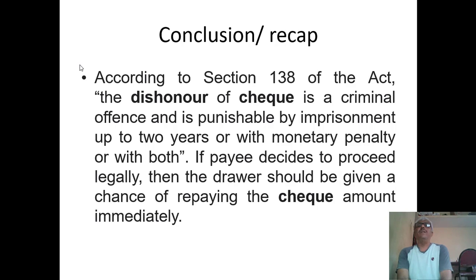Remember, when a check is bounced, the person who issues the check will be punishable for two years with a monetary penalty, even under some circumstances both. So if the payee decides to proceed legally, the drawer should be given a chance of repaying the check amount immediately. Therefore, when we issue a check to somebody else,